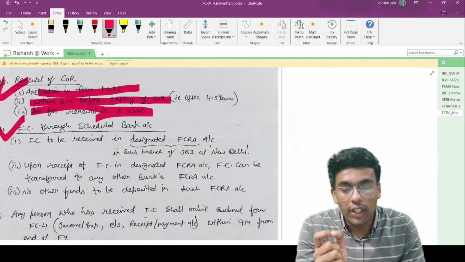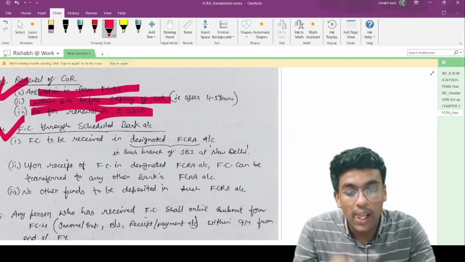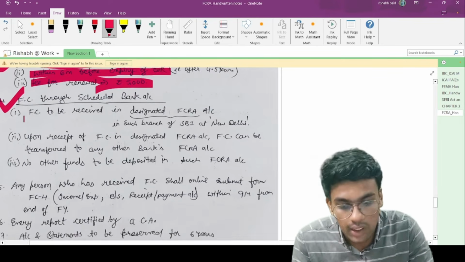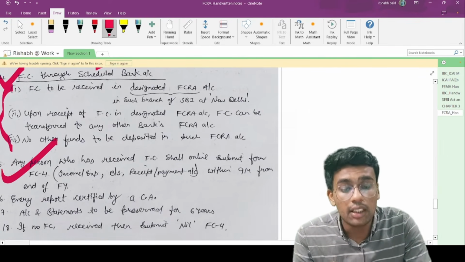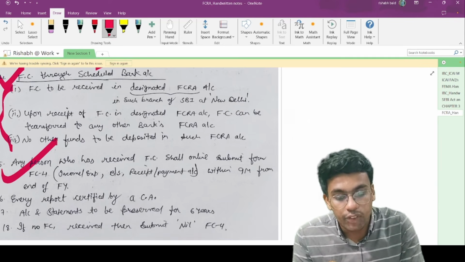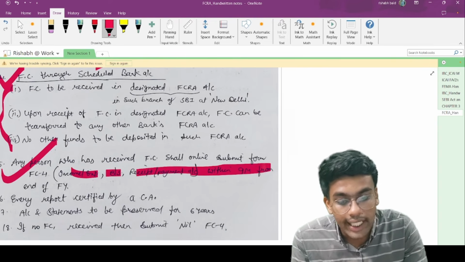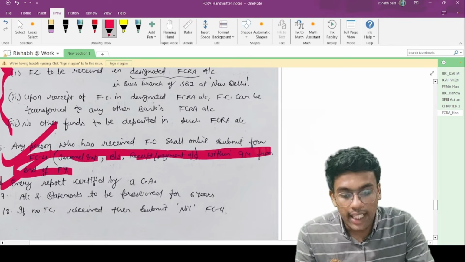Upon receipt of such foreign contribution in such a bank account, it can be transferred to any other FCRA account. However, no other sums are to be deposited in those FCRA accounts. These are the provisions with respect to the FCRA account. Any person who has received foreign contribution shall submit online form number FC4, that is the income and expense account, balance sheet and receipt and payment account, within 9 months from the end of the financial year, and every report is to be certified by a chartered accountant.